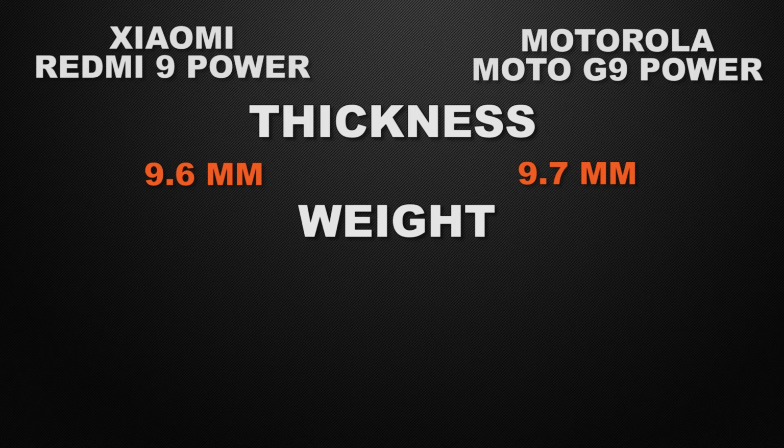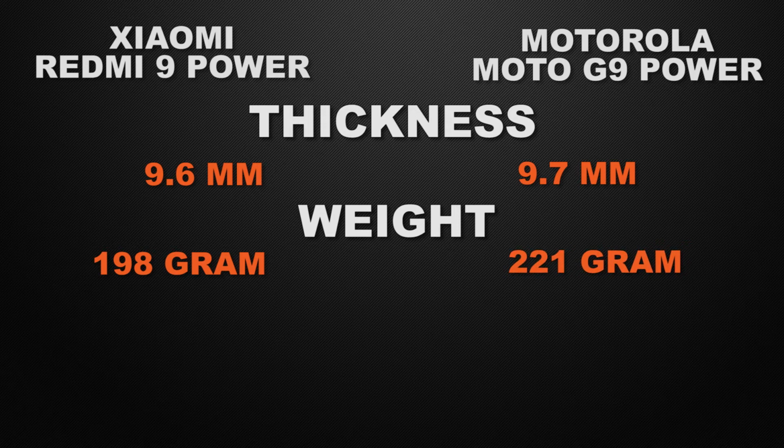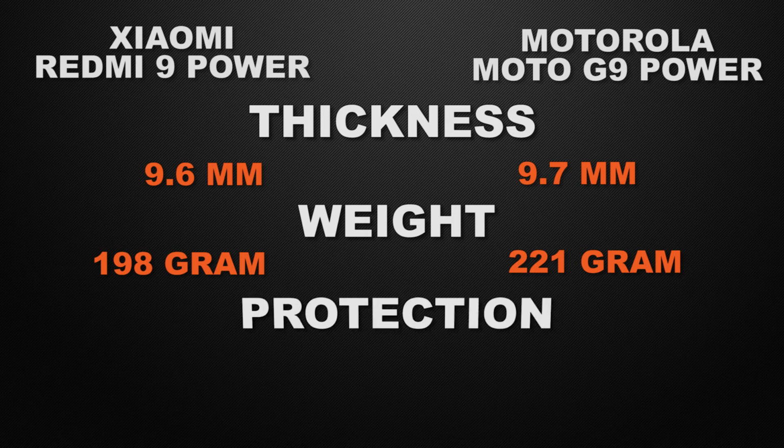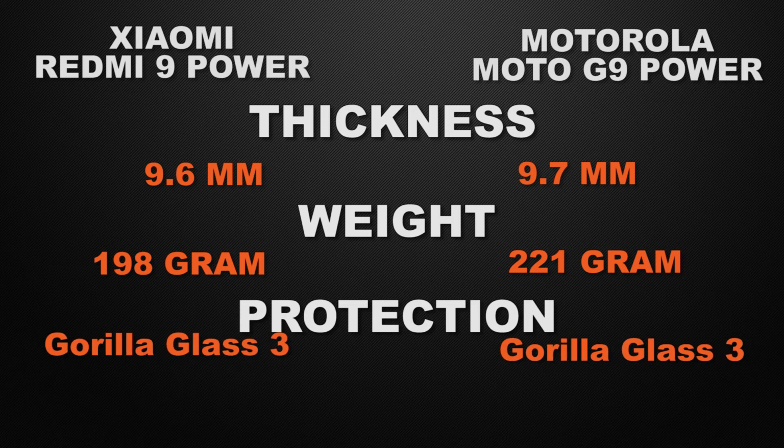Talking about the weight of the devices, 9 Power have 98 grams of weight, whereas G9 Power have 221 grams of weight. So the winner here is 9 Power because it has slightly lighter body. And about the protective glass of the devices, both of the devices have Gorilla Glass 3, so it's a tie here.